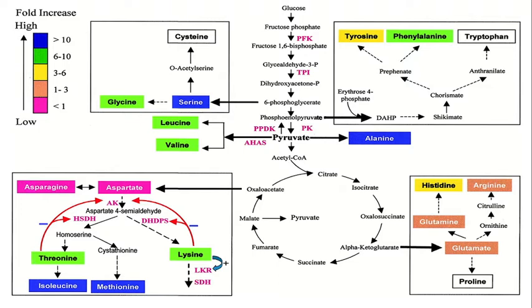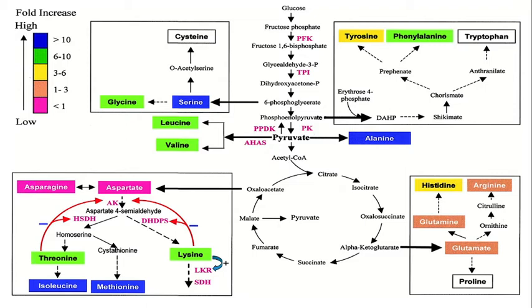Now that fructose 1,6-bisphosphate is converted into glyceraldehyde 3-phosphate, and the enzyme triose phosphate isomerase converts it into dihydroxyacetone. From that, 6-phosphoglycerate will form, and 6-phosphoglycerate will convert into phosphoenol pyruvate.